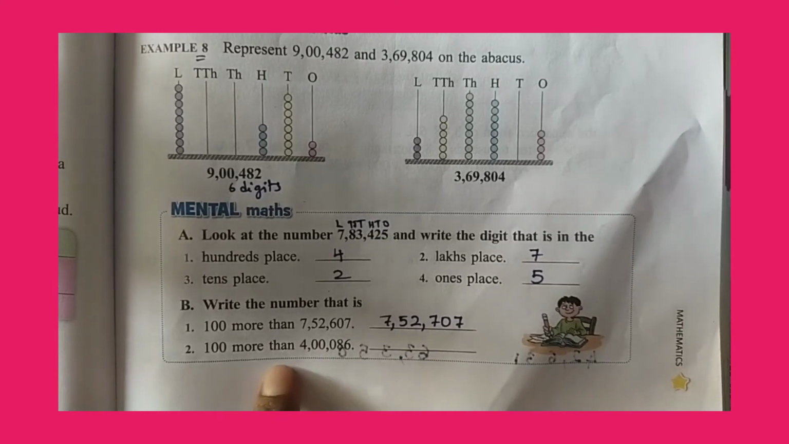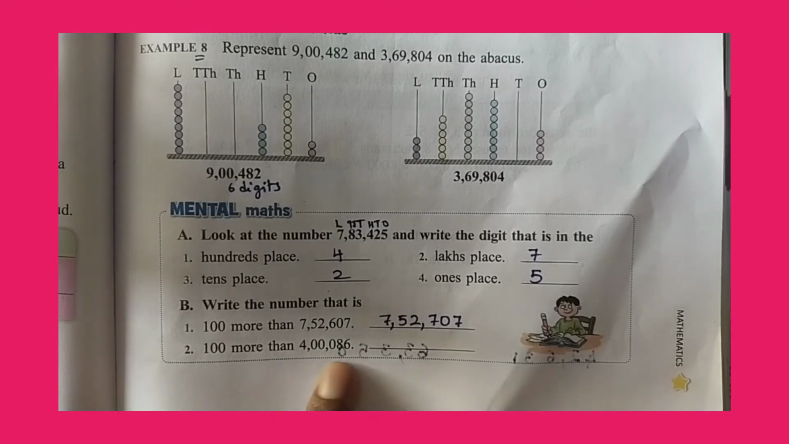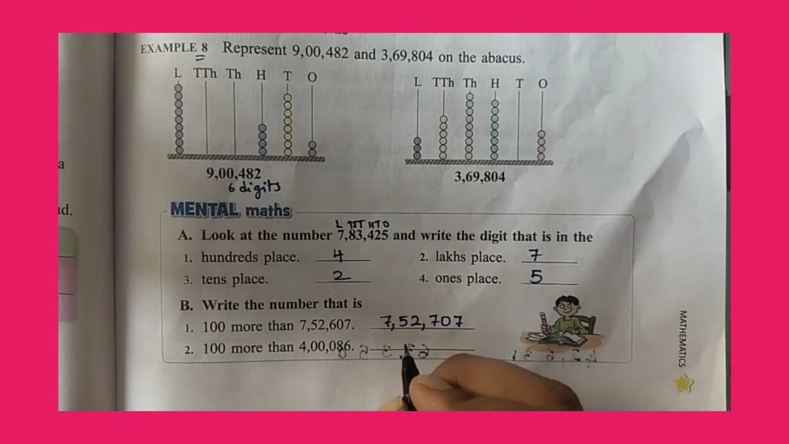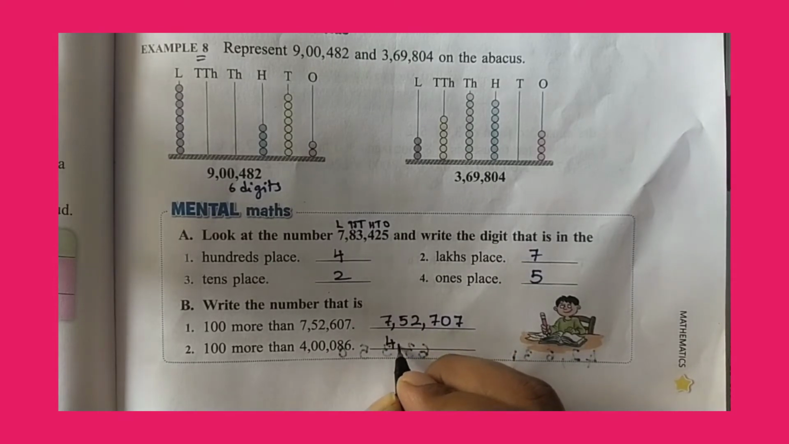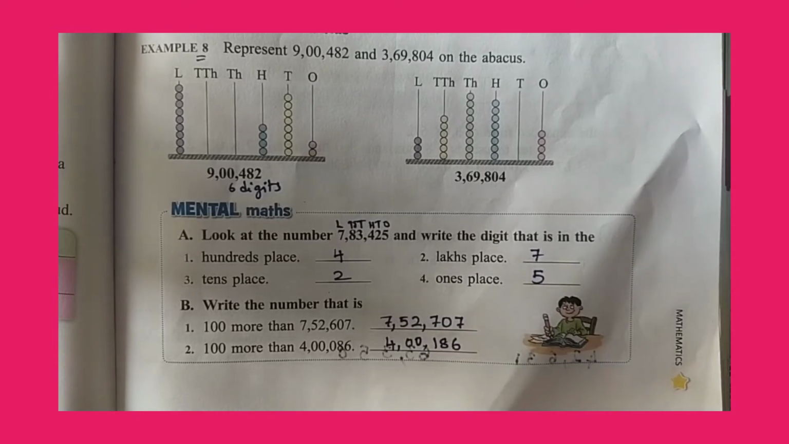Next, 100 more than 4,86,000. So in hundreds place you have 0. So you can add 100 there. 4,86,100.